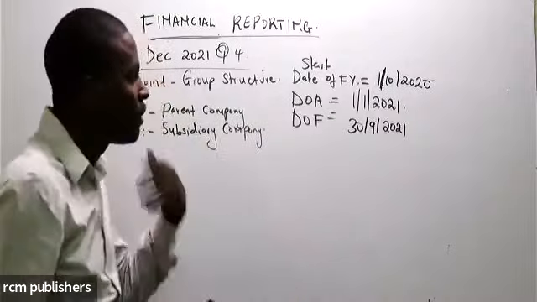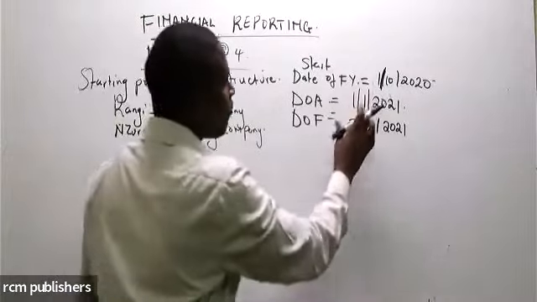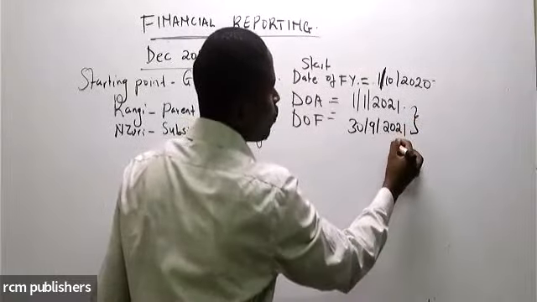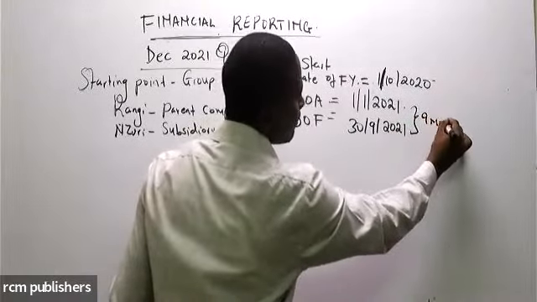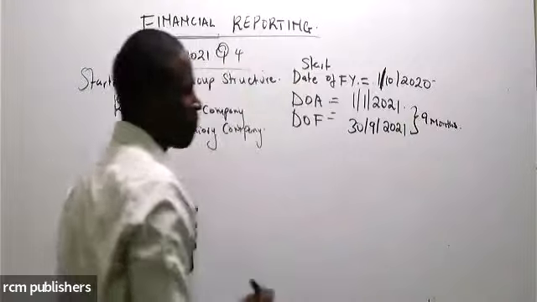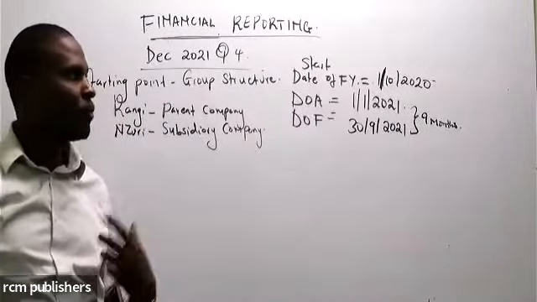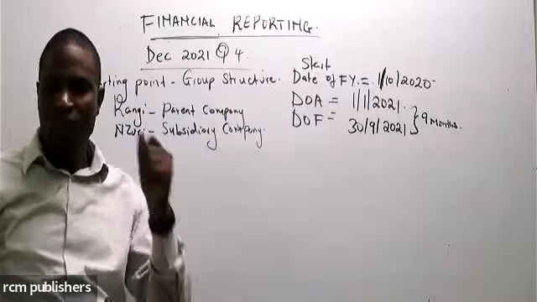Remember, we have been doing this. So from 1st of January 2021 to 30th of September 2021, that is 9 months. So that means we are staying with this subsidiary company for 9 months.